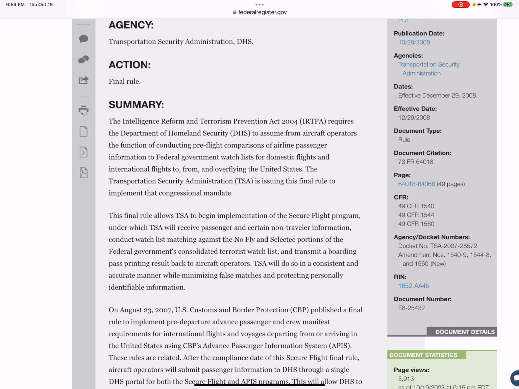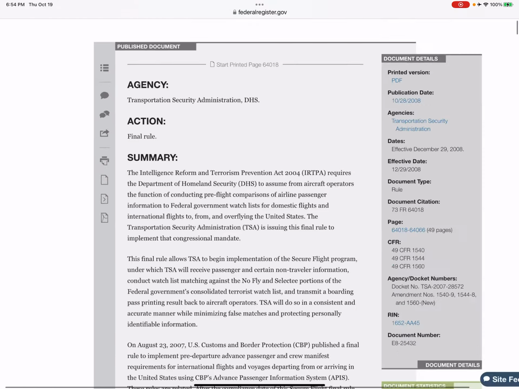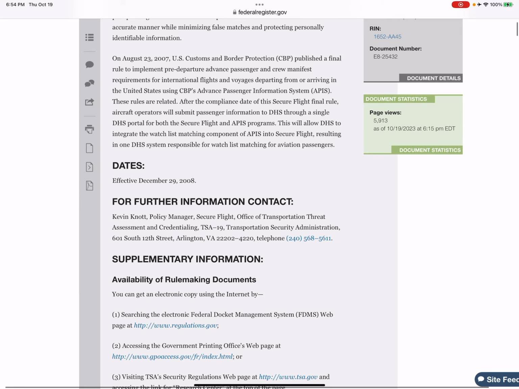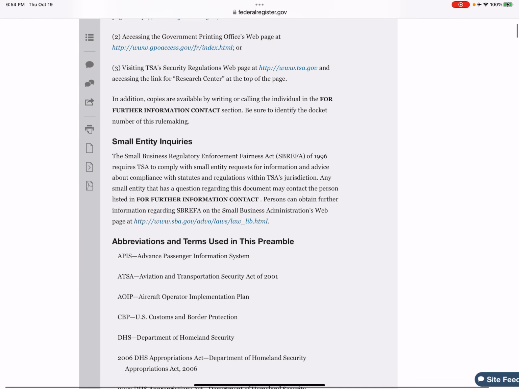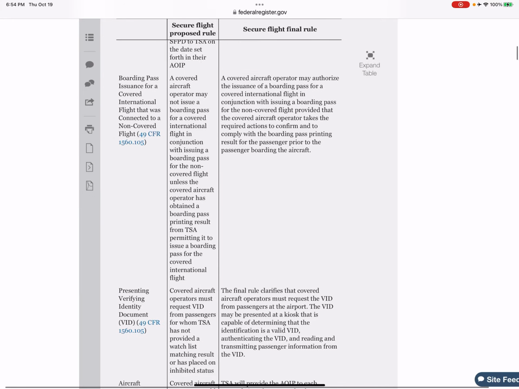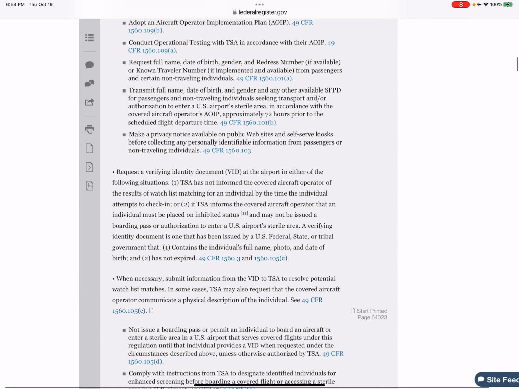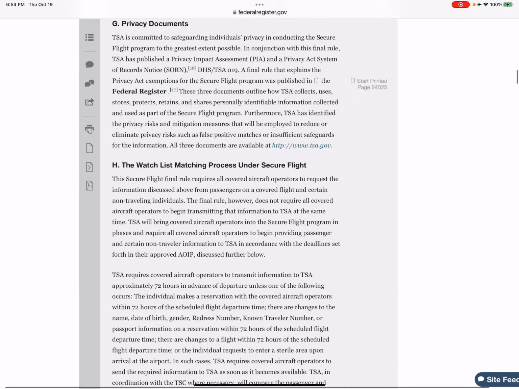part numbers. So I want to just show you. This is a final rule from TSA, DHS. This summary, all of this is what we called the preamble, where it talked about all the different things about why we needed it. You can see it's quite long, okay? It's not till, and this is a really long one. I want to show you where the CFR part is. Holy cow, this is a long one. That's a lot of preamble.